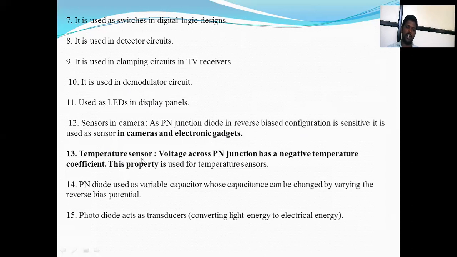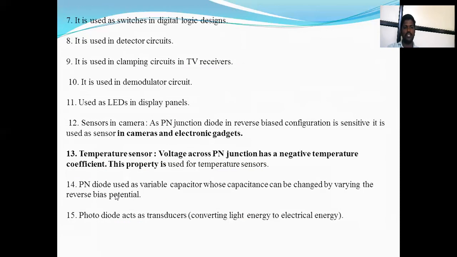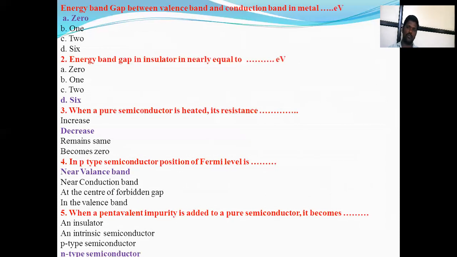Next, as a temperature sensor: the voltage across a PN junction has a negative temperature coefficient, and this property is used for temperature sensing. Next, the PN junction diode is used as a variable capacitor whose capacitance can be changed by varying the reverse bias potential, and a photodiode acts like a transducer, converting light energy into electrical energy. This is a most important chapter. Now some MCQs of this chapter.